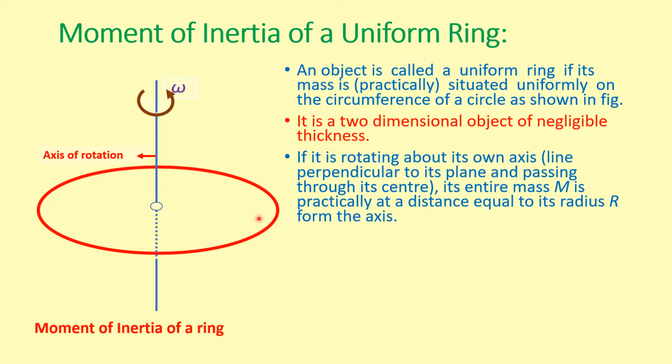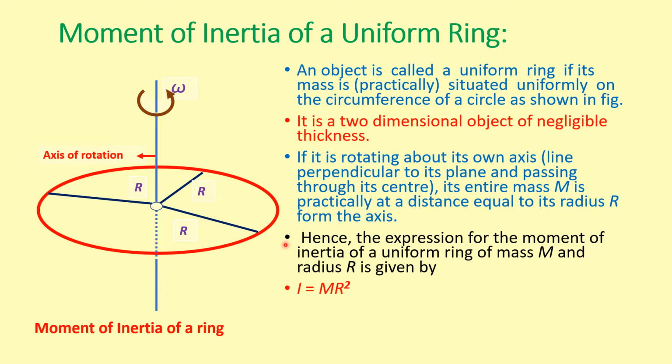Let its entire mass be m, which is practically at a distance equal to its radius r from the axis. Hence, the expression of the moment of inertia of a uniform ring of mass m and radius r is given by I is equal to mr square.